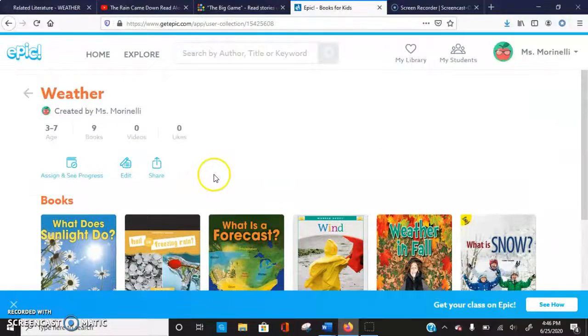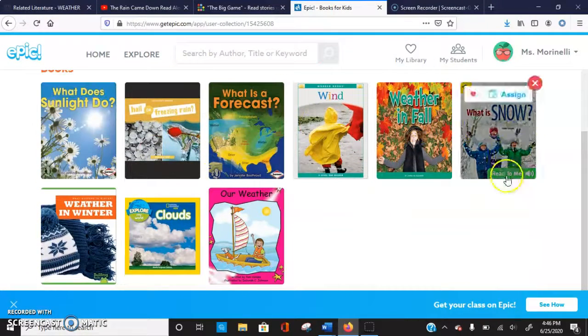This here is my Epic book collection. There's a variety of books here with different reading levels as well, related to weather.